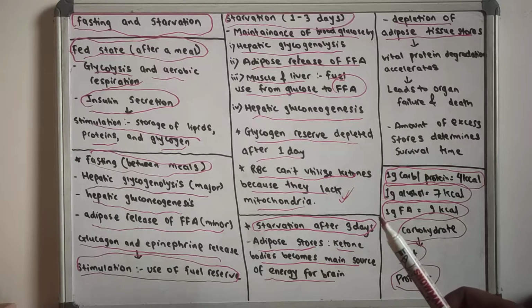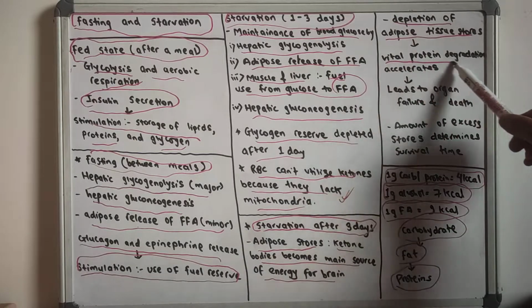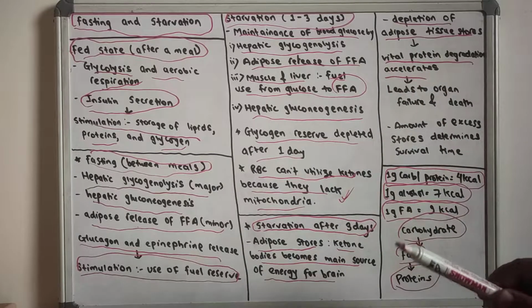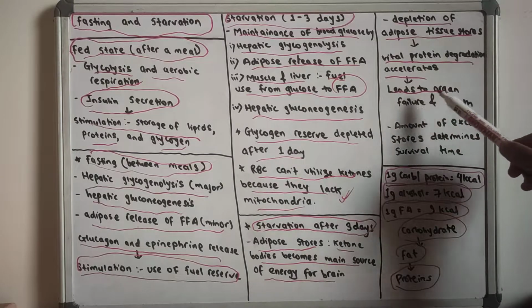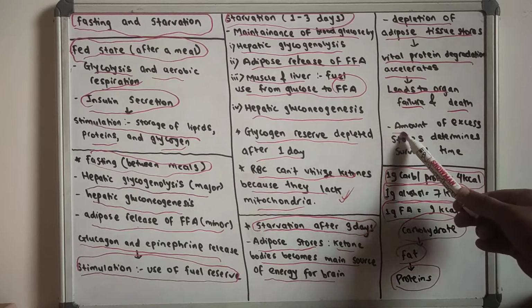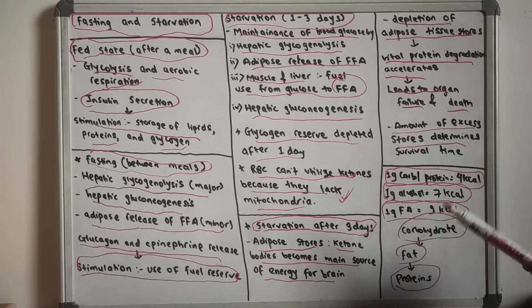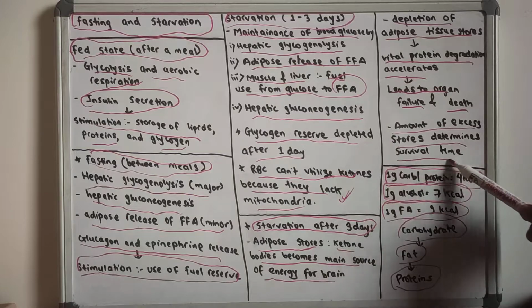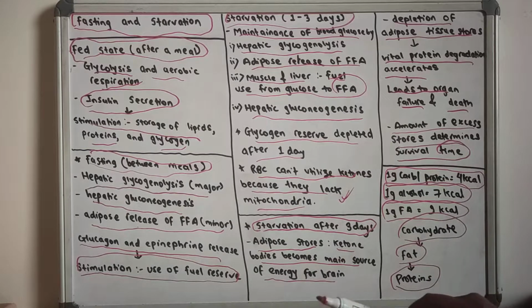So what happens after that? When there is depletion of the adipose tissue, the vital protein degradation will be accelerated after 3 days of starvation. This may lead to organ failure and death. So the amount of excess stores present in our body determines the survival time of the starving person.